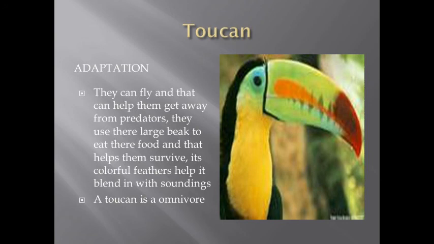A long beak helps a toucan to reach fruits on branches that are too weak to support its weight, because their weight is very heavy. Some branches cannot hold the weight of the toucan, but because of this long beak, the toucan can easily catch the fruits from the tree.